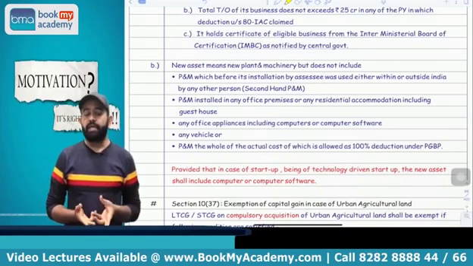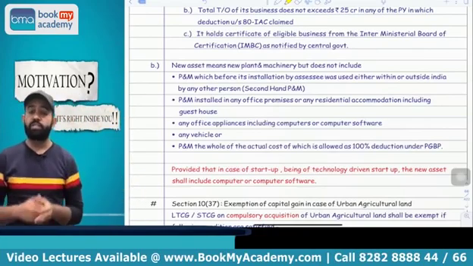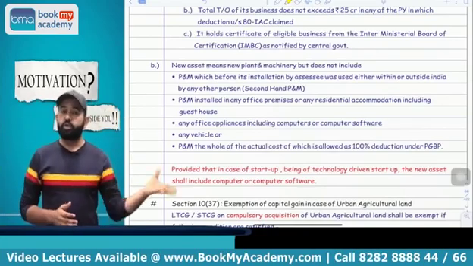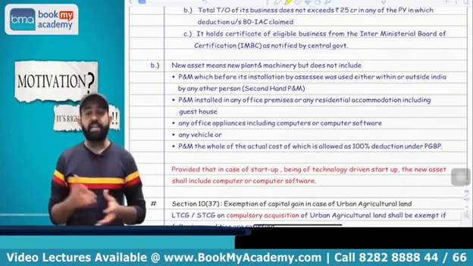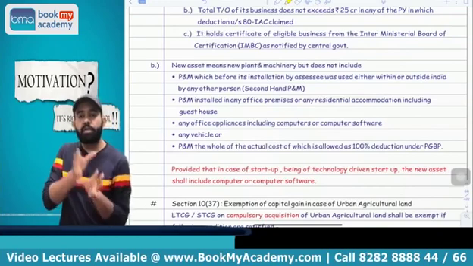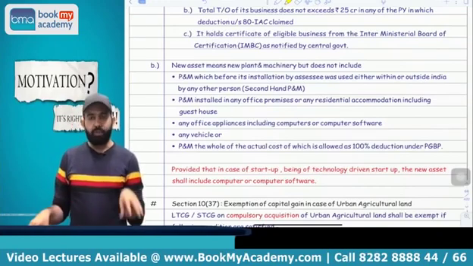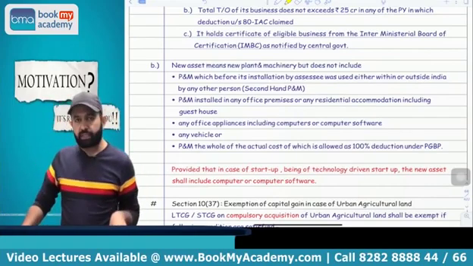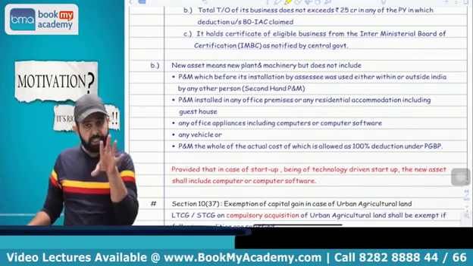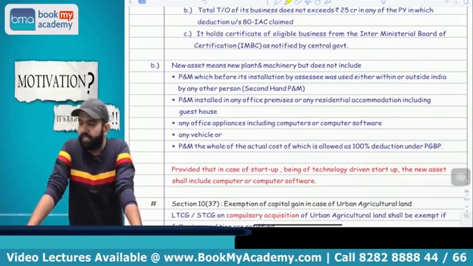Now you may ask us, sir, you are saying that computer software is not included in the definition of plant and machinery, but for a technology driven startup, computer software is an essential part of the business. So here the lawmaker is saying don't worry about that. In case of an eligible startup, if there is a technology driven startup and they acquire the computer or computer software, then it will form part of your asset. You got my point or not?